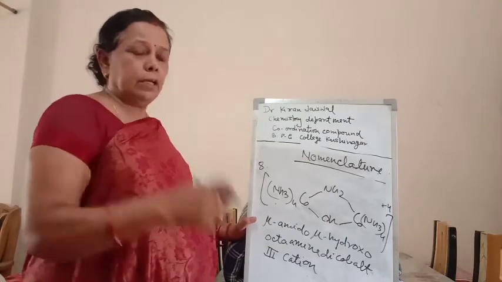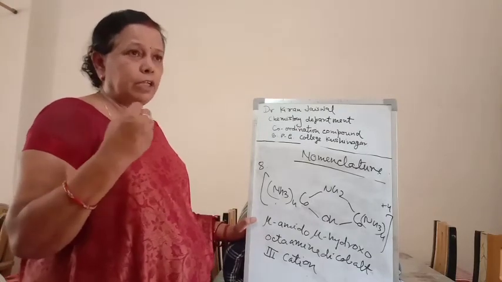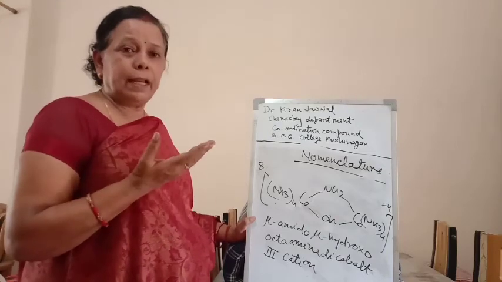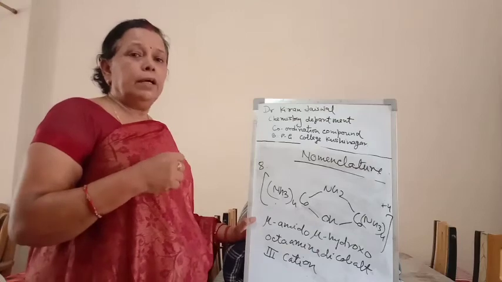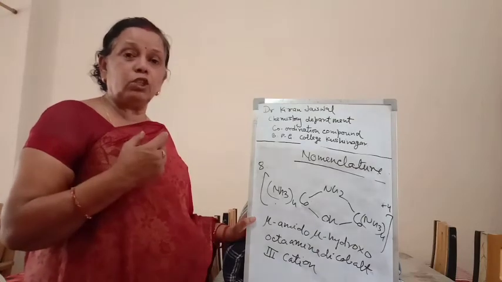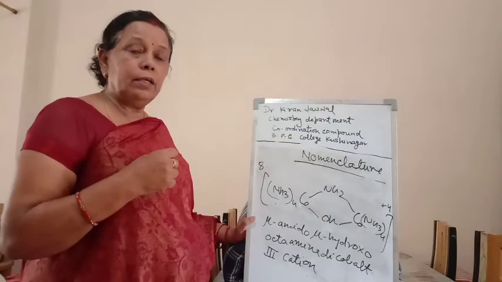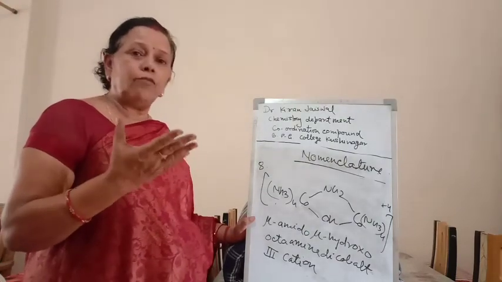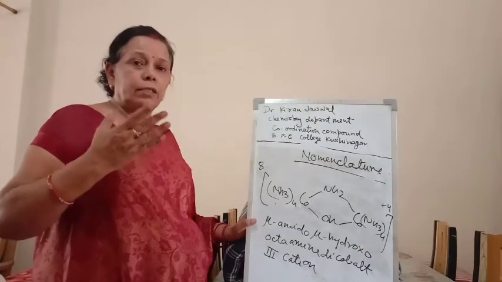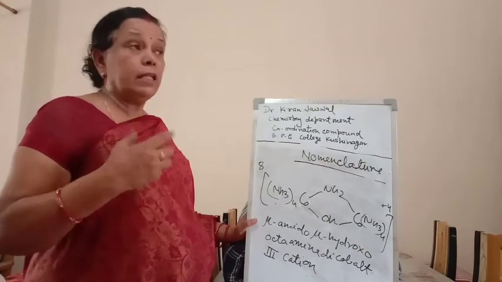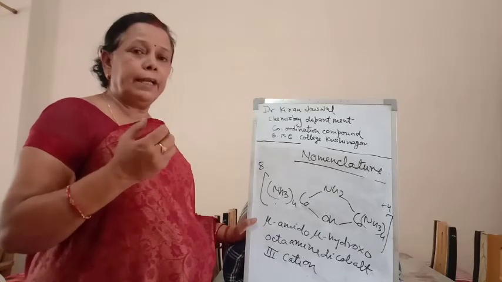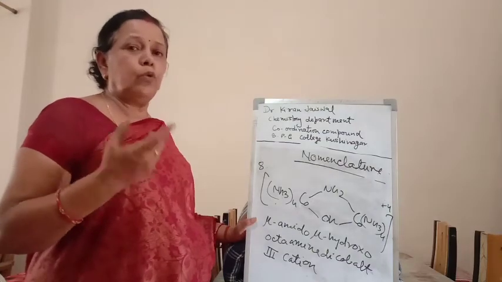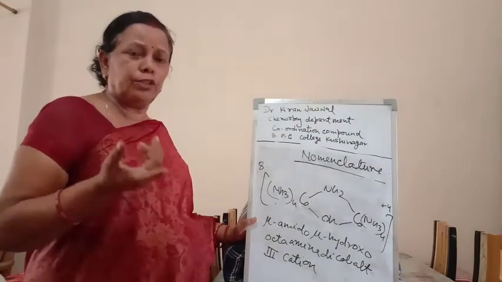The summary of this nomenclature: the first rule is that the ligands are named first, then the central metal ion. The second rule: if the coordination sphere contains more than one ligand, they are written in alphabetical order. Third, if the ligand is negative, then at the end of the negative ligand, O is used. For example, chloro, bromo, cyano, aceto, sulfato, etc.